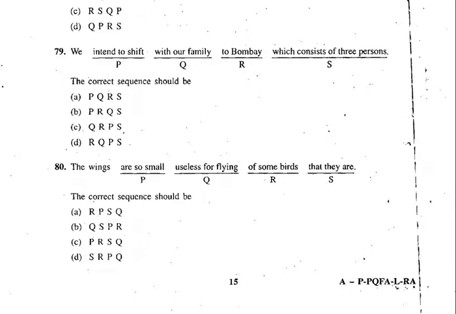They are of some birds. It can come with "yes" or "also". So let's try both: "the wings of some birds" and "the wings are so small". Which one shall we try first? Shall we try with A first? Okay, let's try with A first. Or shall we try with C?